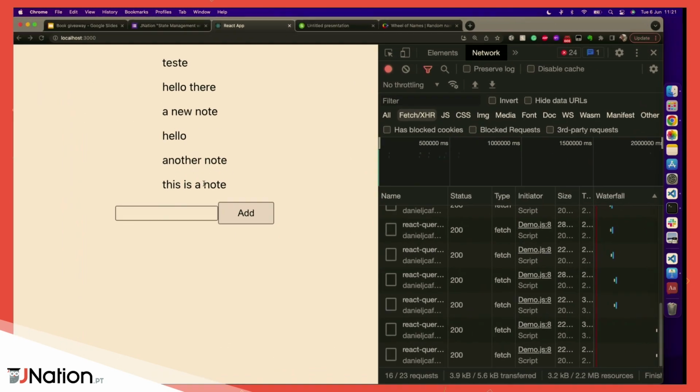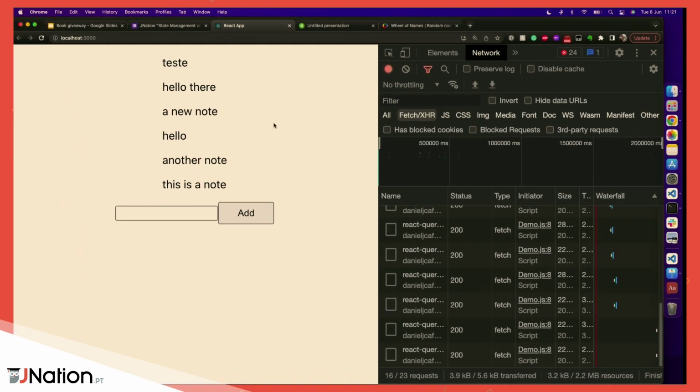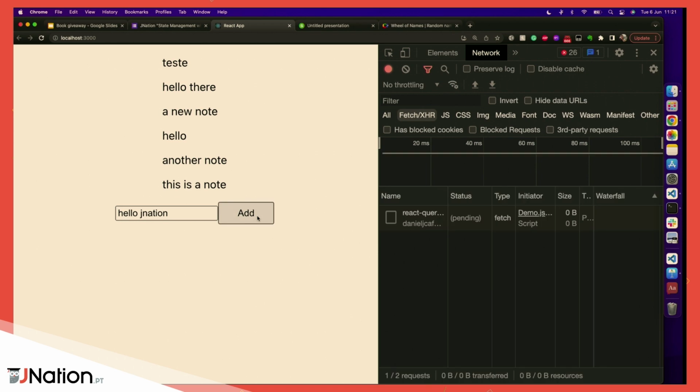So let's show this running first. Here I have an application which is a note adding app. You can add notes, but you cannot remove them. Why? Because I didn't want to implement it. So here, let's say, for instance, "hello, JNation." And let's just remove all these things.